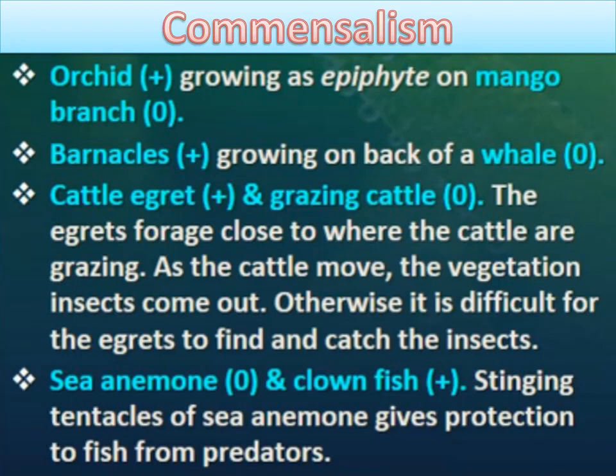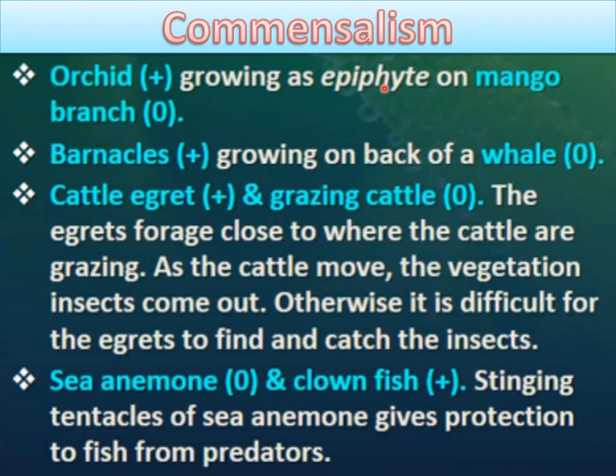First is commensalism. As I have told you earlier, commensalism is a type of population interaction in which one species gets benefit and the other neither gets benefited nor harmed. Here are some examples of commensalism, like an orchid growing as an epiphyte on a mango branch. Here the orchid gets benefit and the mango is neither harmed nor benefited. Orchid growing as an epiphyte here.